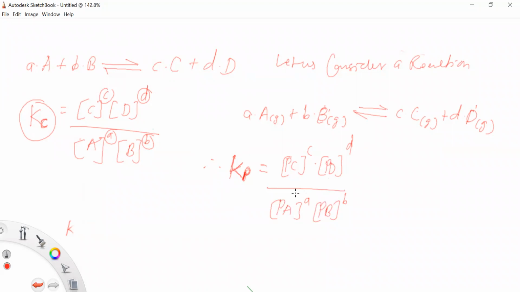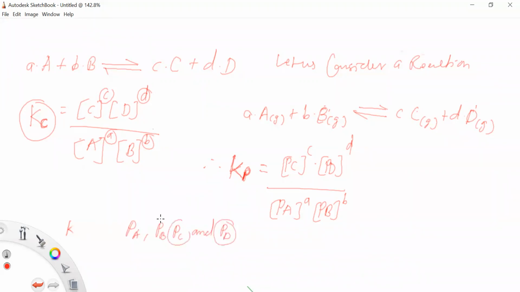So therefore, we can write for the equilibrium constant for gaseous reactions, Kp is equal to Pc raised to power c into Pd raised to power d upon Pa raised to power a into Pb raised to power b, where Kp is the equilibrium constant and the letter P refers to partial pressures, which are expressed in atmospheric pressure, that is Pa, Pb, Pc and Pd.